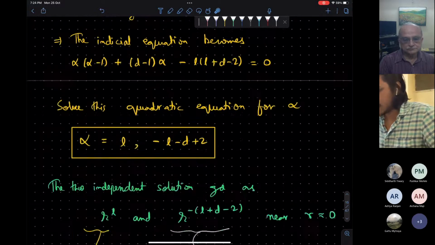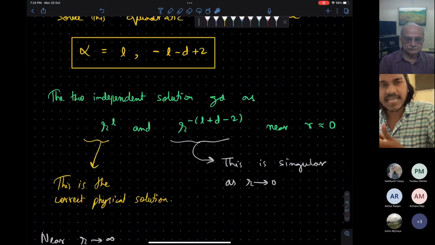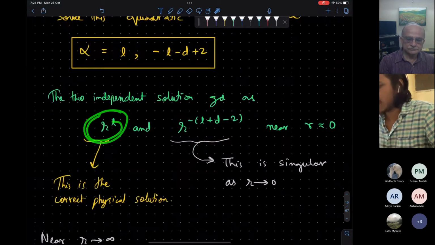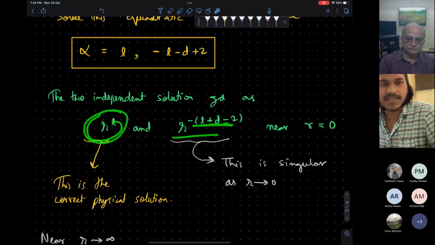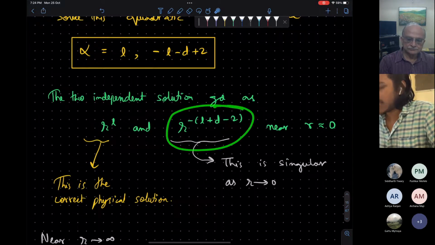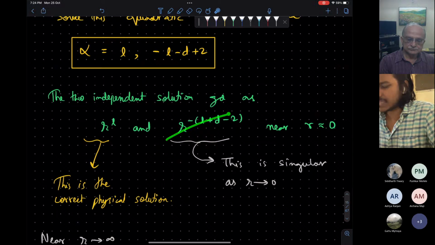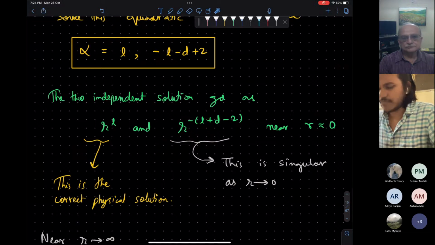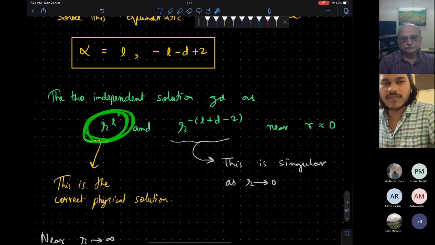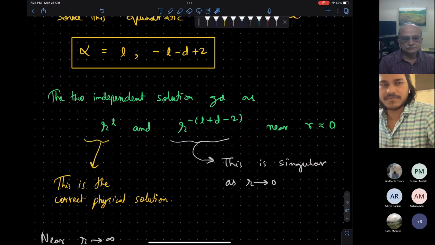Okay. And by solving, you get that psi(r) is r to the power L or r to the power minus this, with some negative exponent. So this is singular at r equal to 0. So discard this. So near r equal to 0, the radial part of the wave function goes like this, r to the power L.